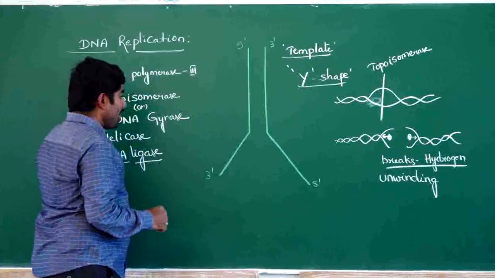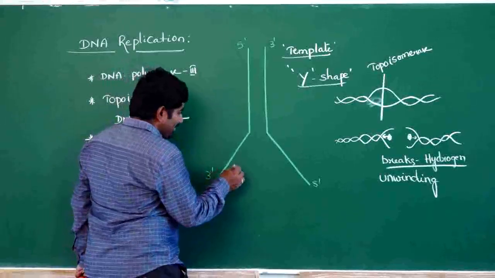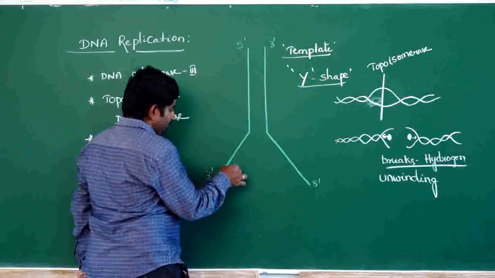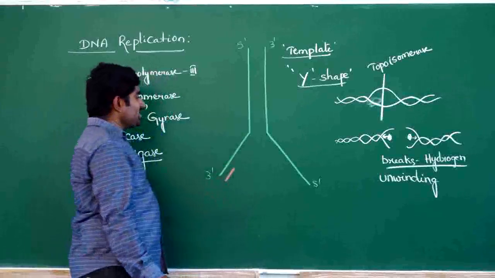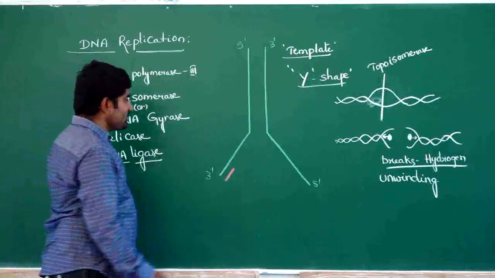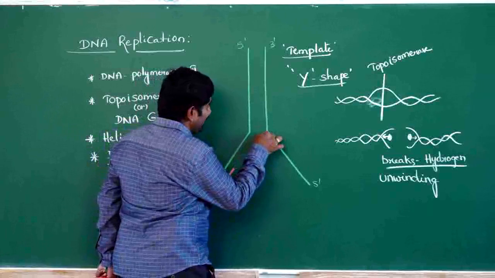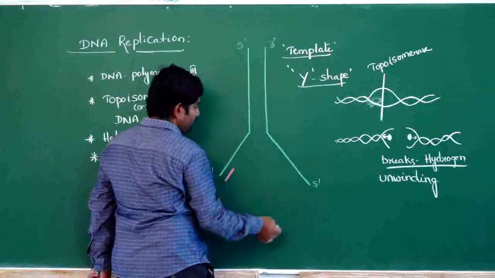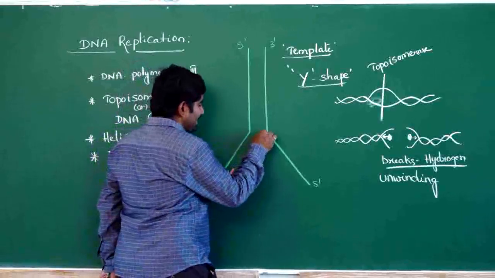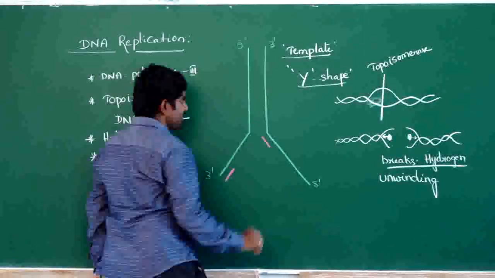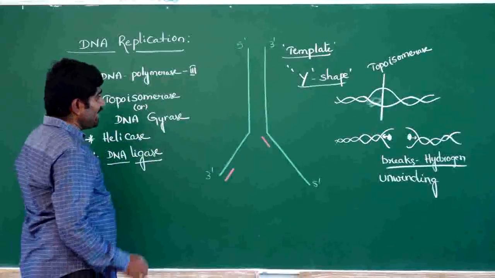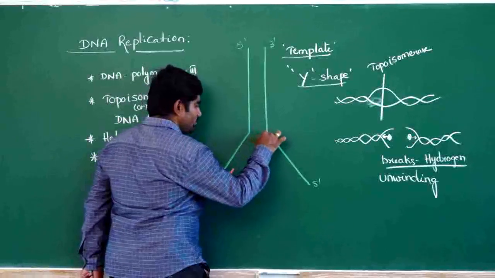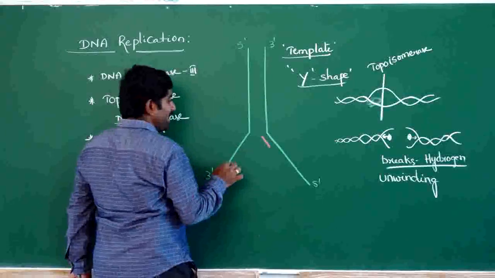Before that, the RNA primers attach to the DNA at the 3' end, because replication always takes place only in the 5' to 3' direction.